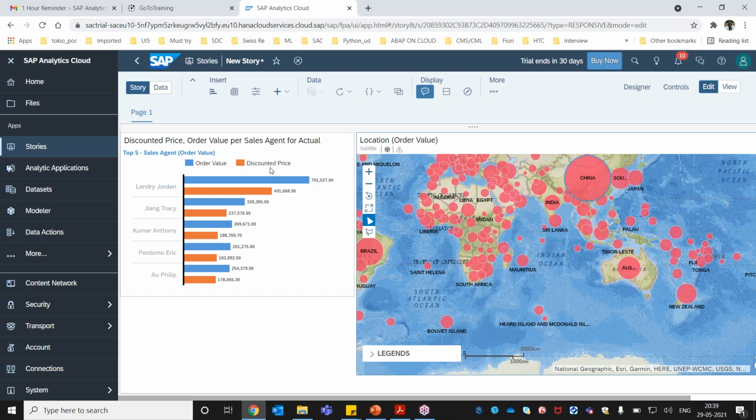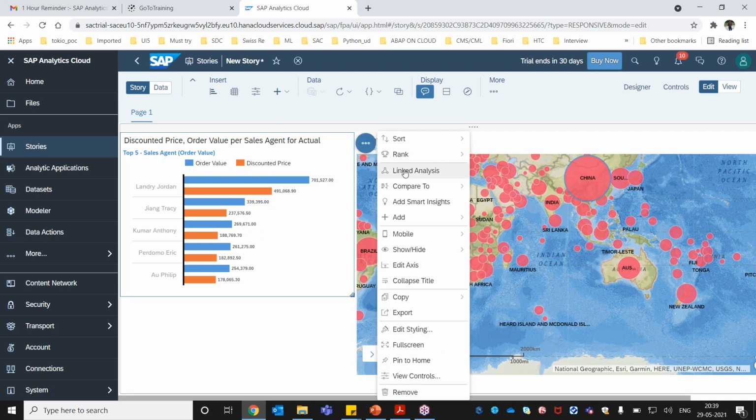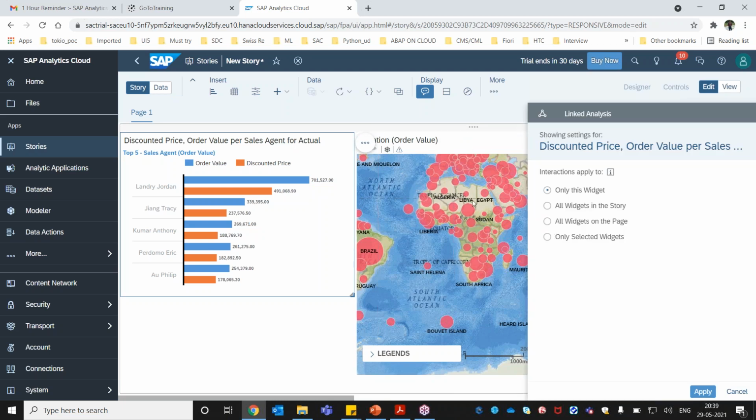So what we can do is there is something called linked analysis. Just click it here, and then there is something called analysis. Using this feature, I want to apply this only for the map. If I select any agent here, based on that it should show that this agent has done sales in this many countries. So I can apply it on the selected widgets, filter the data, and it is going to filter the location here. Now I will click on apply.